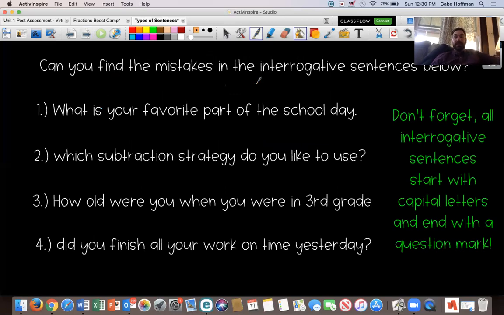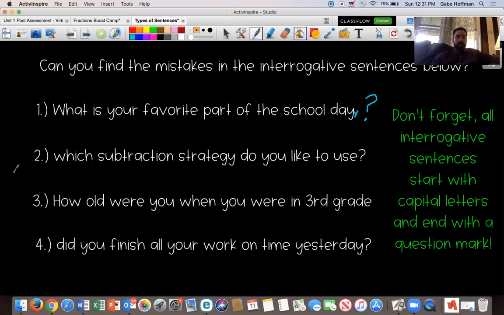So look if you can find the mistakes in the interrogative sentences below. Again, remember, every interrogative sentence starts with a capital letter. Every interrogative sentence ends with a question mark. Let's look at number 1. "What is your favorite part of the school day." Where do we see the mistake? Hopefully you're recognizing that this is asking a question, so it shouldn't end in a period. It should be a question mark to end the sentence.